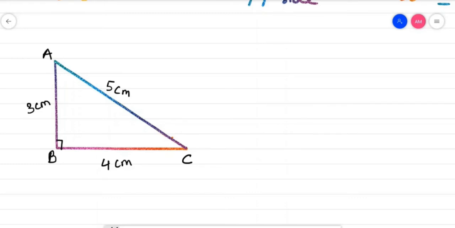Suppose we are trying to find the sine ratio. Okay, sine ratio of, let us see, take the angle A here, this angle. I am considering this angle. So see, when I am considering this angle, opposite side is 4.